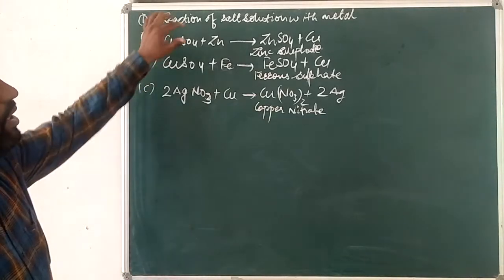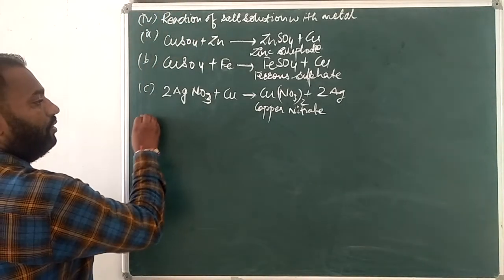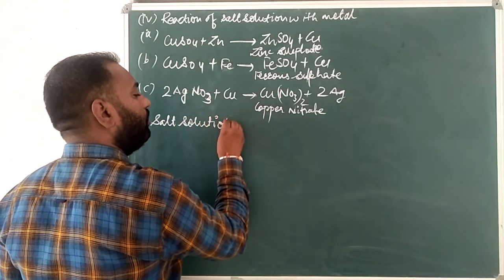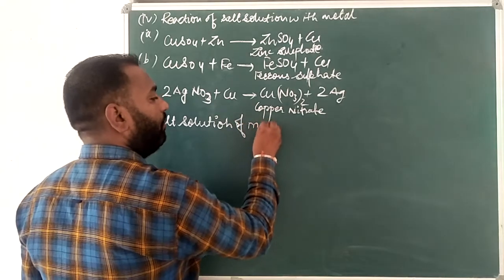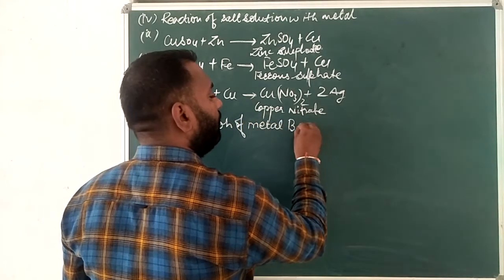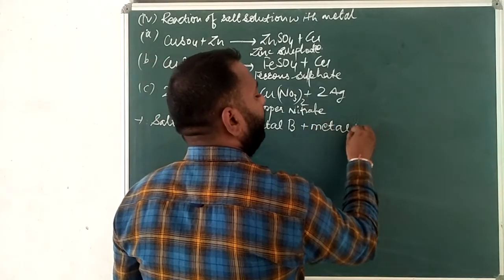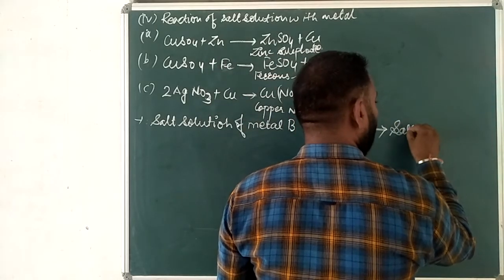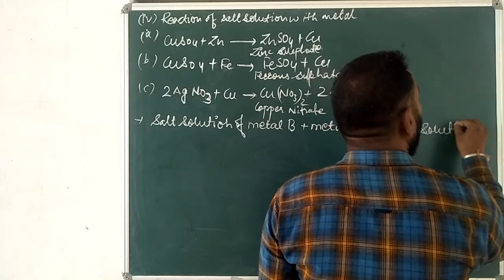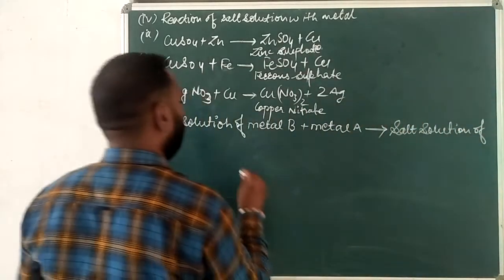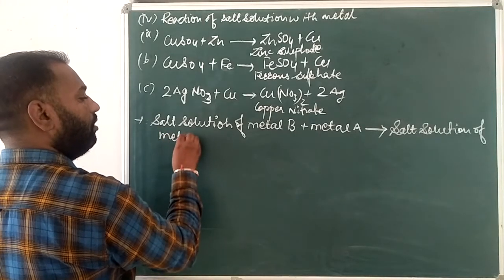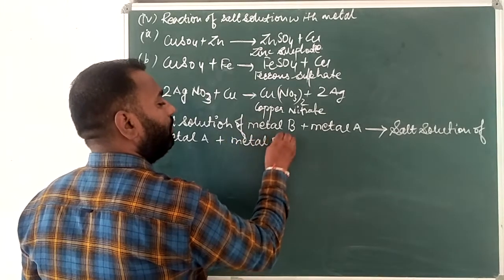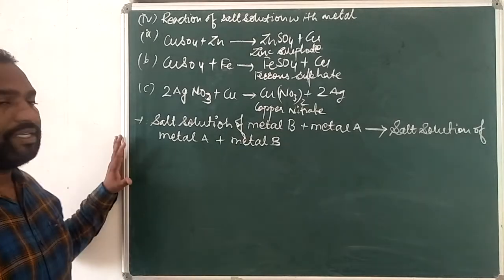So what is the basic formula for that? That is the salt solution of metal B plus metal A, then formation of the salt solution of metal A plus metal B. Okay, so this is the basic thing we have to see here.